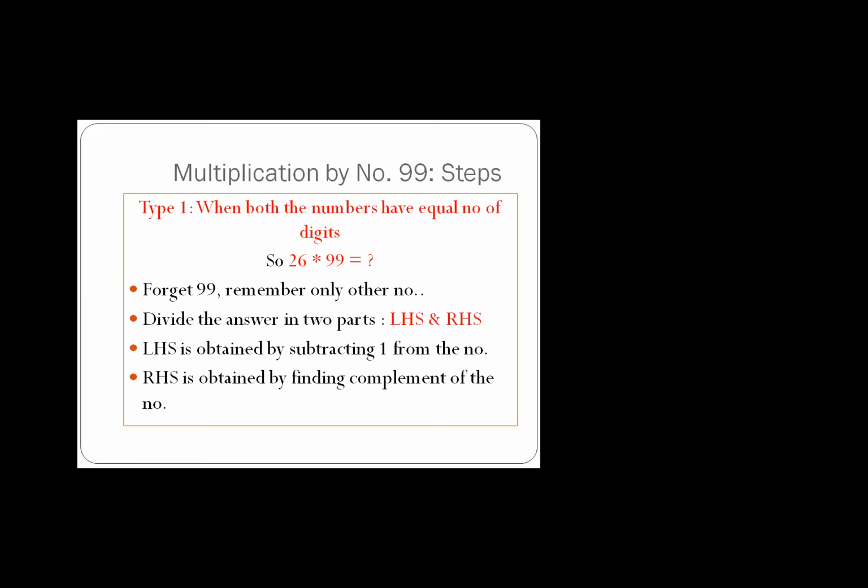So I hope you are clear. When both numbers have the same number of digits, just forget the 99 series number and remember the other number. Now, the answer will have two parts, left hand side and right hand side. The left hand side is obtained by subtracting 1 from this number, and the right hand side by applying the Nikhilam Sutra on 26. Let us see an example so that things will be clear.